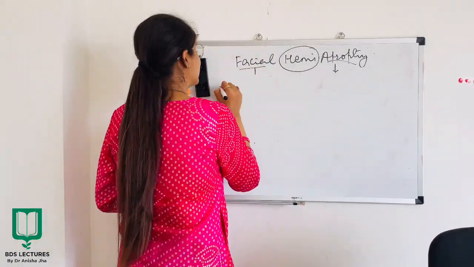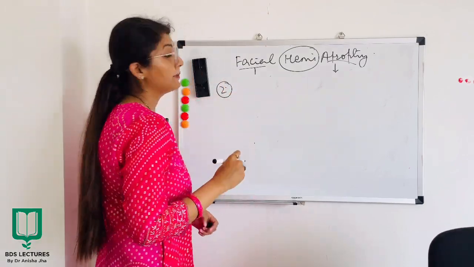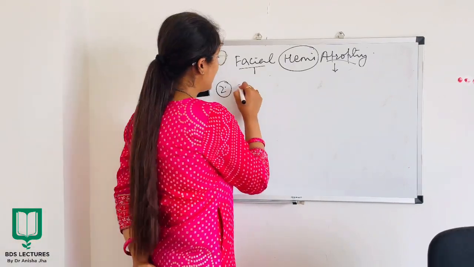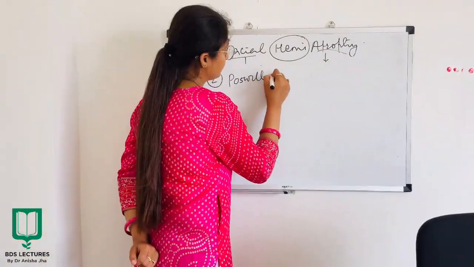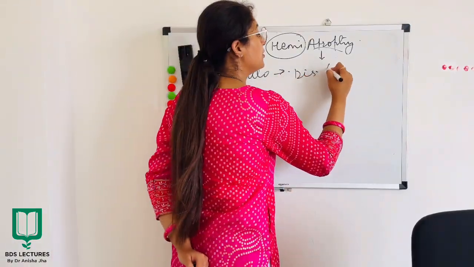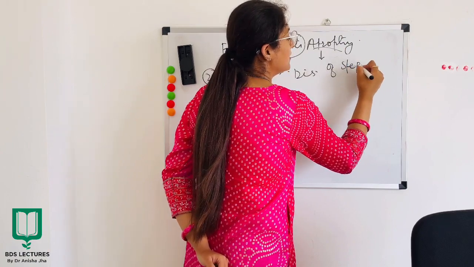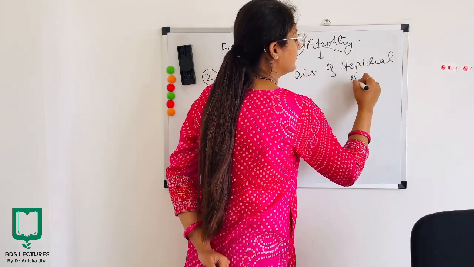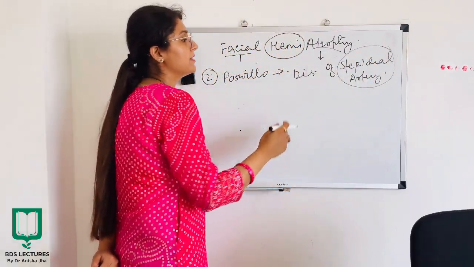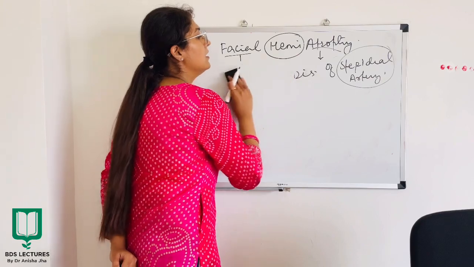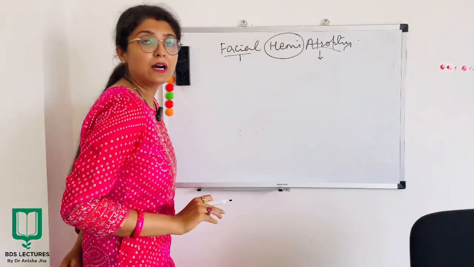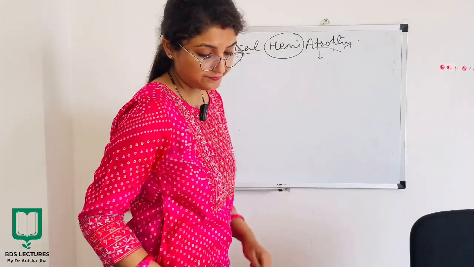Now coming to the second proposed cause of this defect, which is given by Pozzillo. He said that it is due to disruption of the stapedial artery. All right, he said that there must be some disruption of the stapedial artery which leads to facial hemiatrophy. This was all about the etiology of the defect.